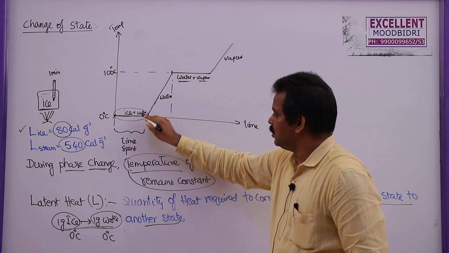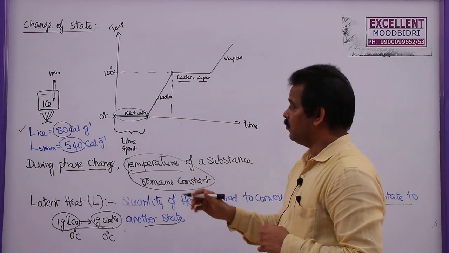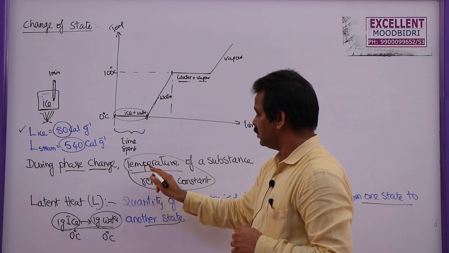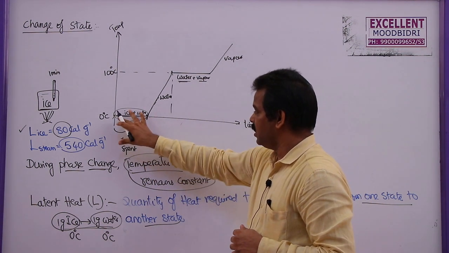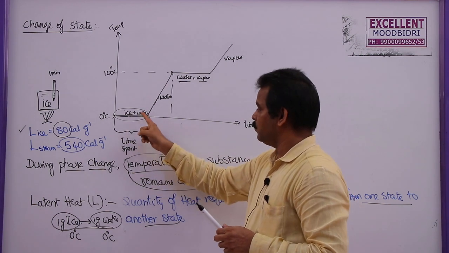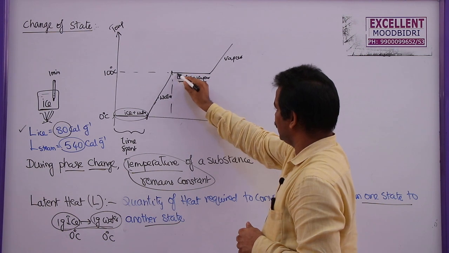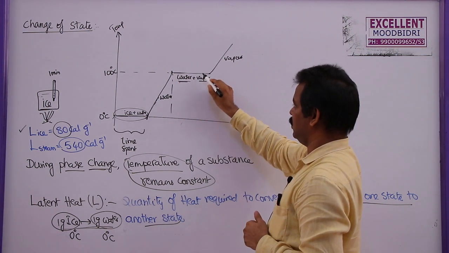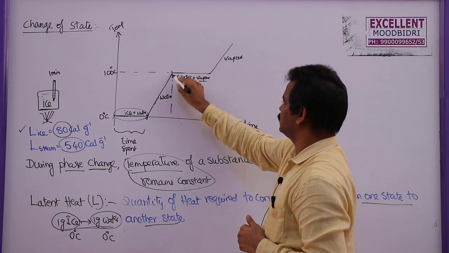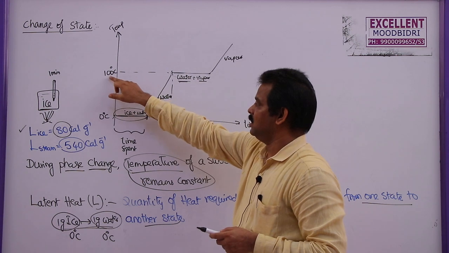Both solid and liquid phases coexist together in thermal equilibrium. Why? Because the temperature is kept constant during this phase, both solid and liquid phases coexist together at thermal equilibrium. Similarly here also, both liquid and gaseous states coexist together. This is also in thermal equilibrium, which takes place at 100 degrees Celsius.